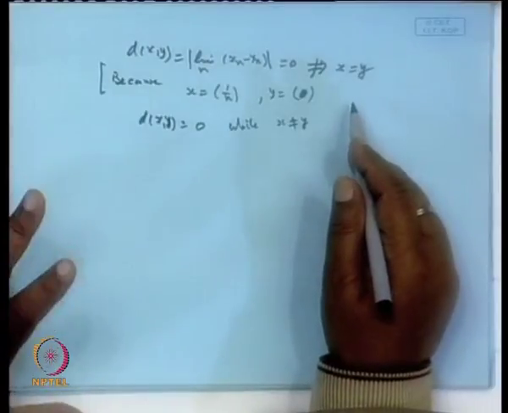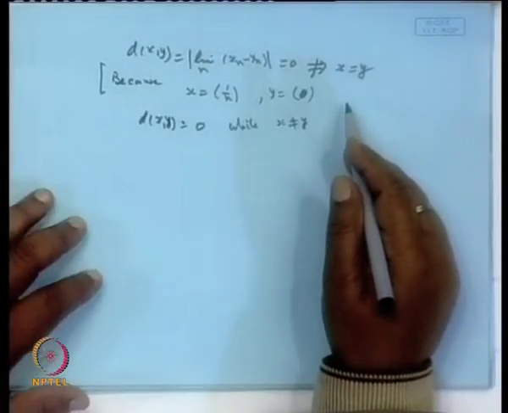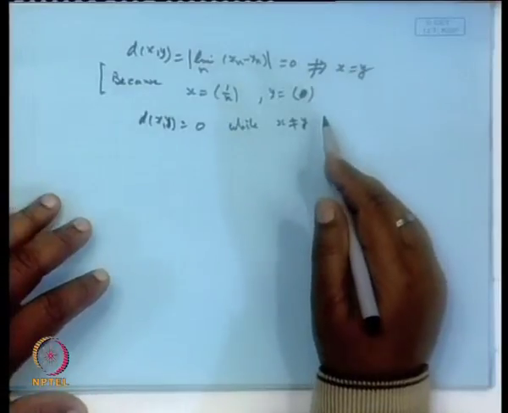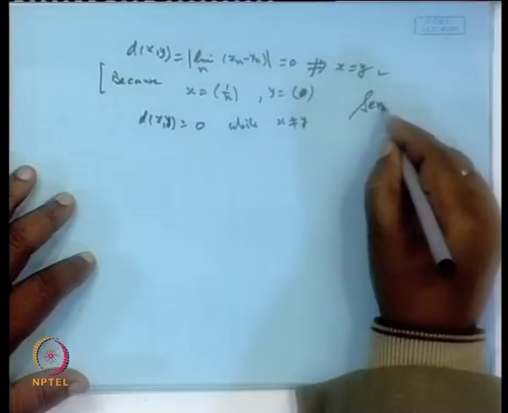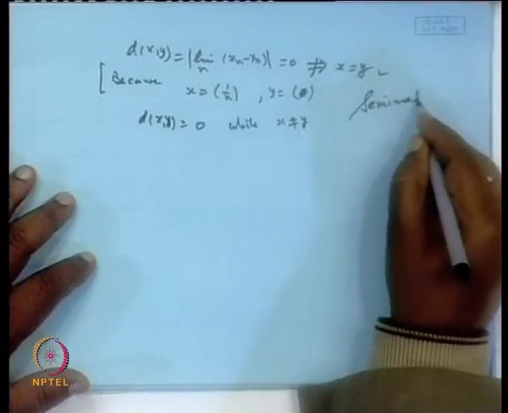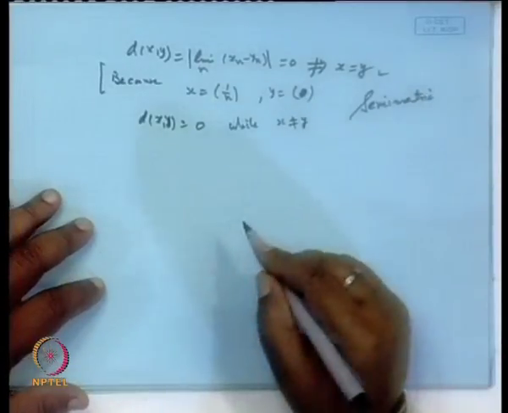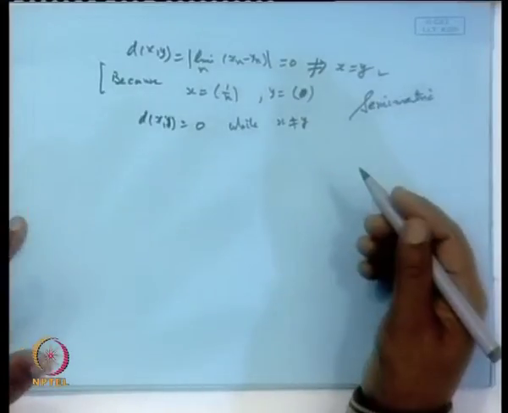Such a notion of distance, which satisfies all the properties of a metric space except this one, is known as a semi-metric, and the corresponding space we call a semi-metric space.